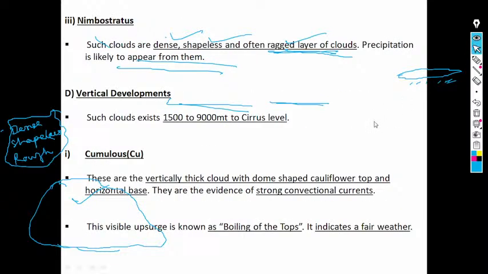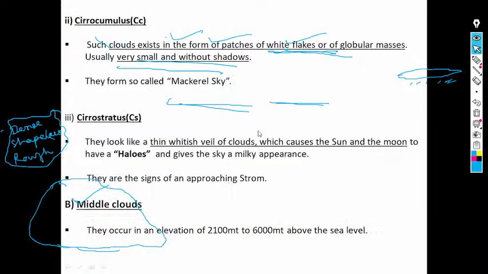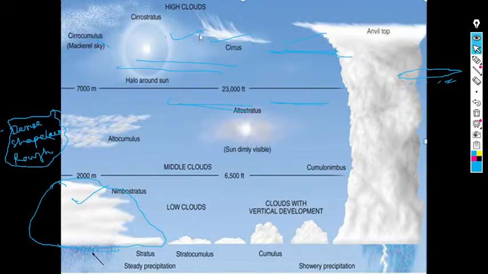Then we can see the vertical development clouds. Such clouds exist from 1500 to 9000 meters, to the cirrus level. These are the clouds we have discussed: low clouds, then middle clouds, then high clouds. Then these are the vertical development clouds.